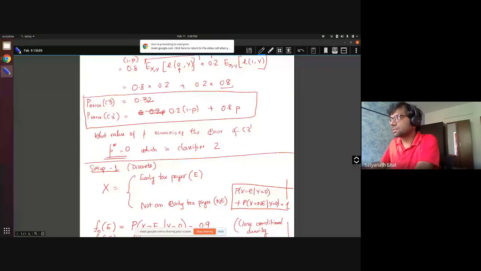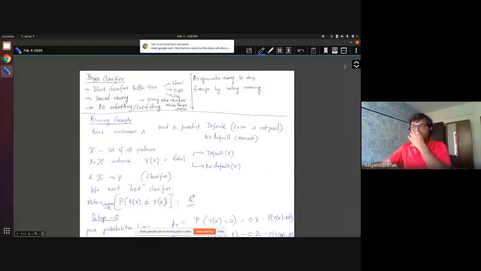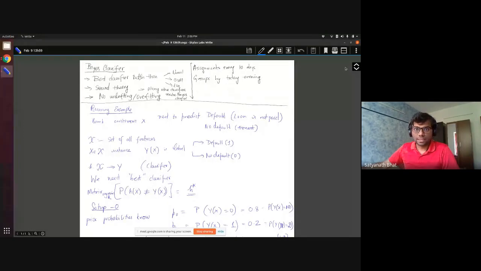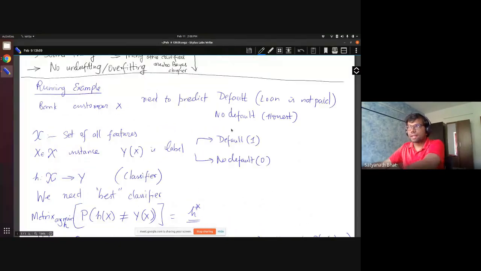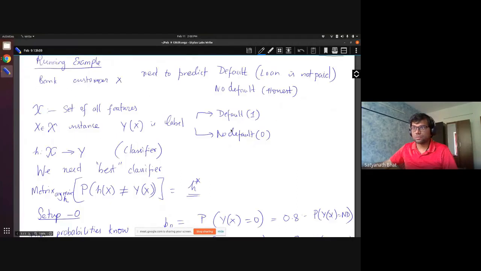All right. So, we were discussing the Bayes classifier last class. Let's continue from there, and we will briefly recap what we have done, and then move on. So, in the last class, we were looking at the Bayes classifier, and we had a running example: a bank which needs to predict whether a customer is going to default or not, right? That was what we were doing.